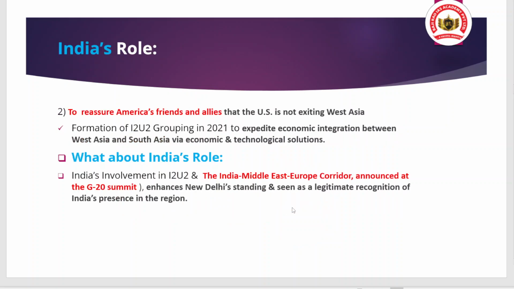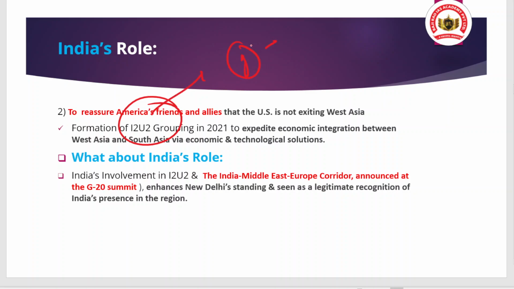Now the other part by which the US tries to maintain its presence is reassurance of America's allies that the US is not exiting West Asia, by promoting various collaboration projects. We can take the example of I2U2. I2U2 is a grouping of 4 countries.